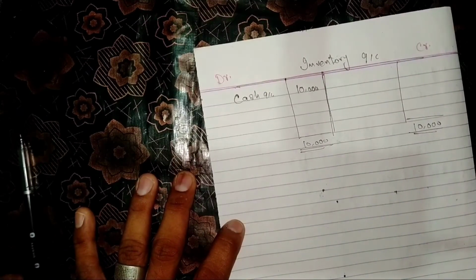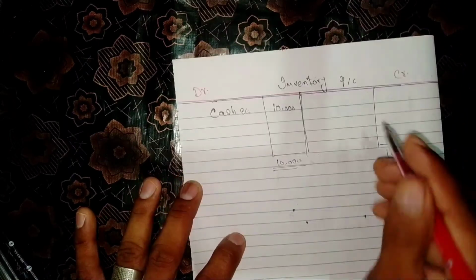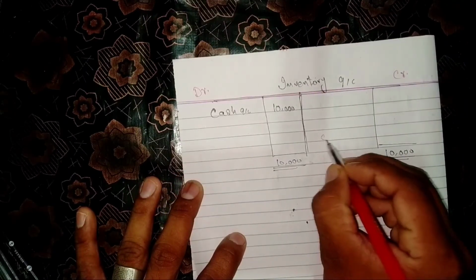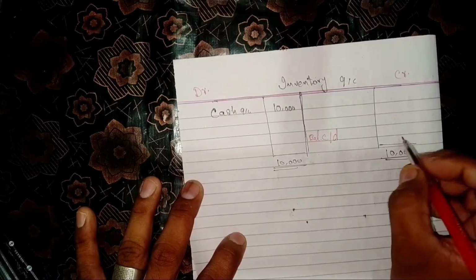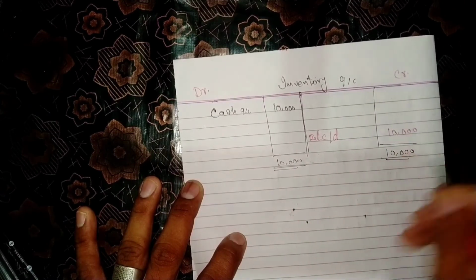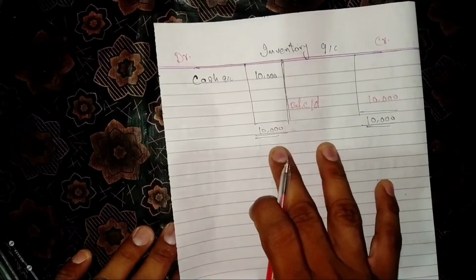The carried forward balance will enter on credit side, amounting $10,000. The inventory account has been completed here.